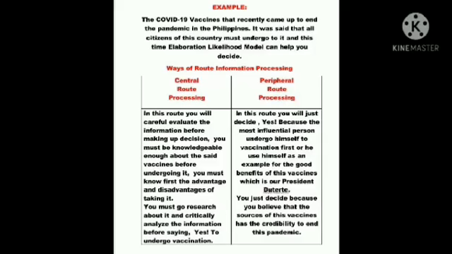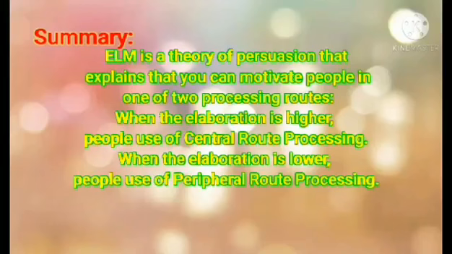In summary, ELM is a theory of persuasion that explains how you can motivate people in either of the two processing routes. So when the elaboration is high, people are using central route processing, and when the elaboration is low, people use peripheral route processing. And in summary, ELM tries to predict when and how the audience will be persuaded.